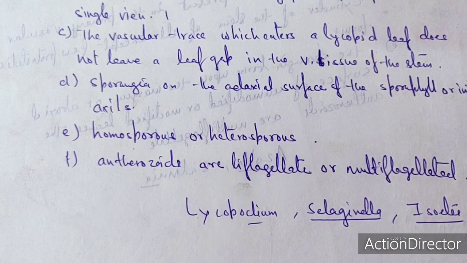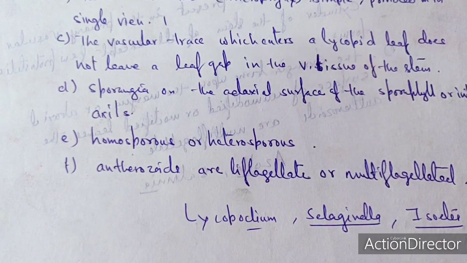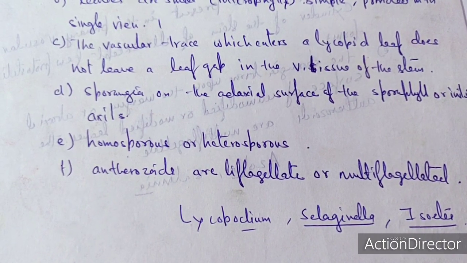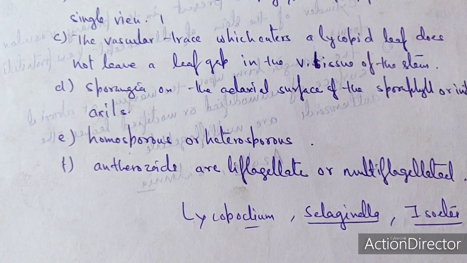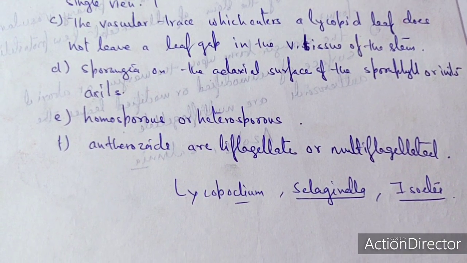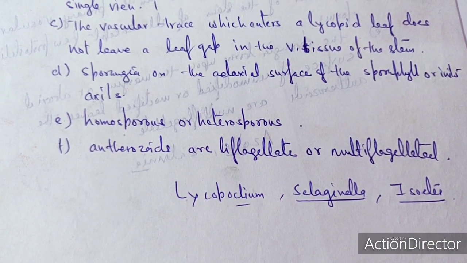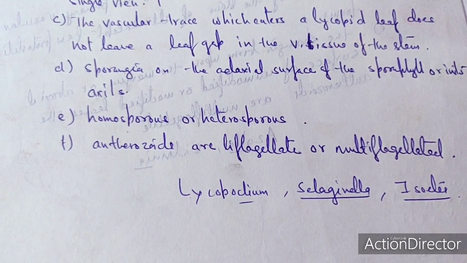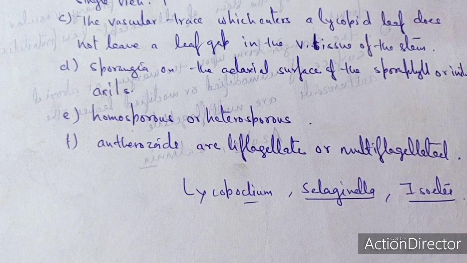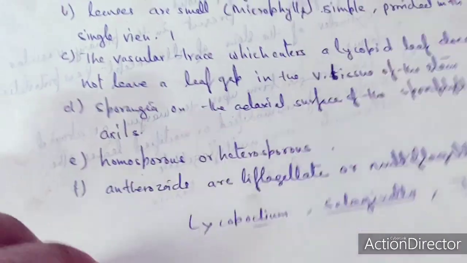So, a very interesting feature is that the sporangia are borne in the axil, and only one type of spores is produced, homosporous, or it may be heterosporous. The antherozoids are biflagellated as well as multiflagellated.